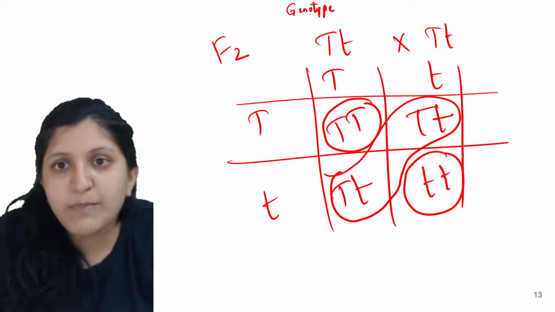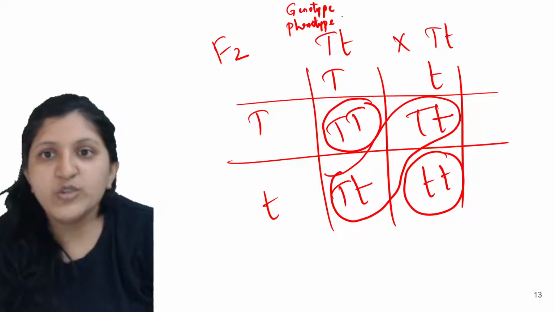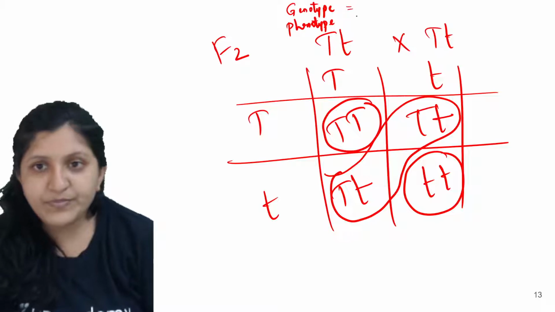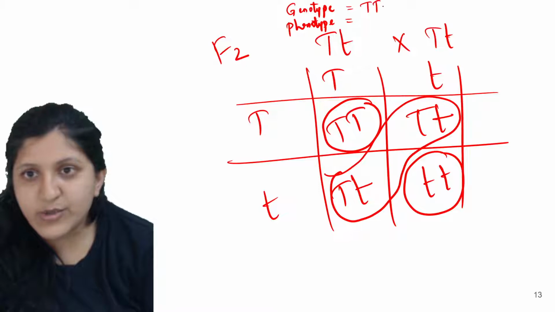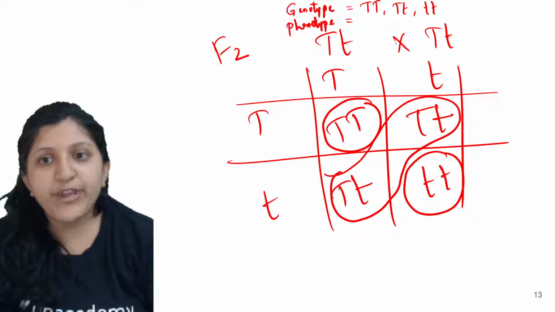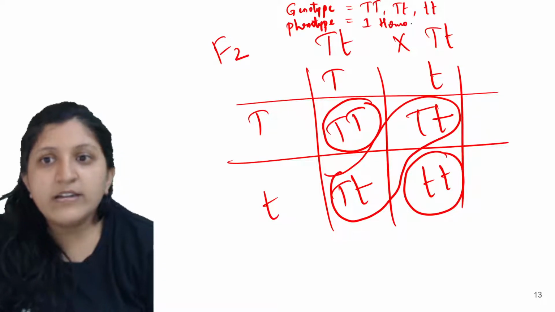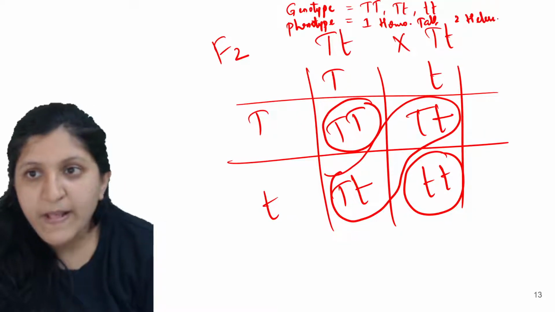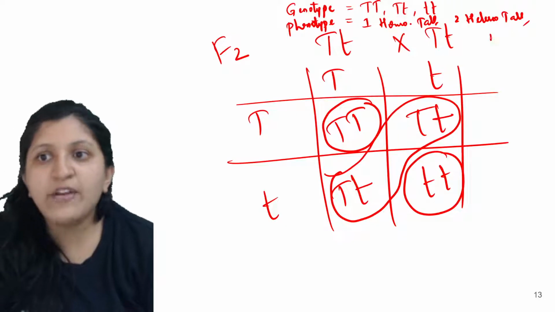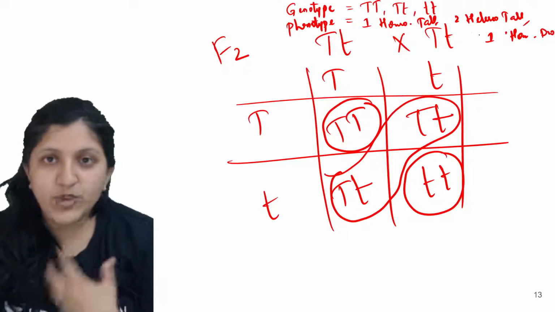So what is the genotype of this one? Anybody? Phenotype also, and the ratio, I'll explain. So what is the genotype and phenotype here? The genotype we'll just write like this: TT, and this is Tt. So this is the genotype. For the phenotype, you can just write that one is homozygous tall, the other two are heterozygous tall, and one is homozygous dwarf. So this is the phenotype.